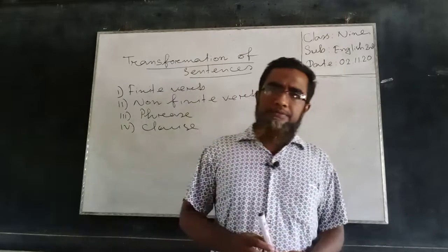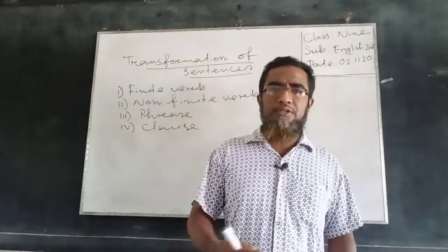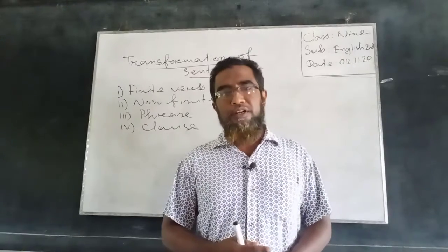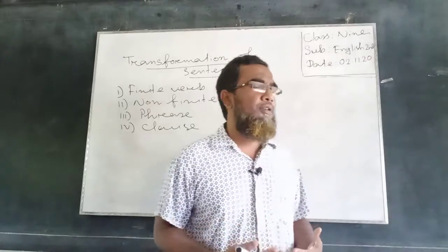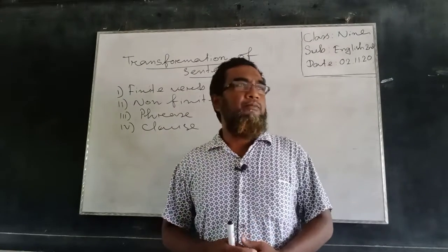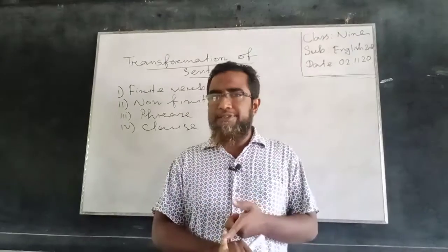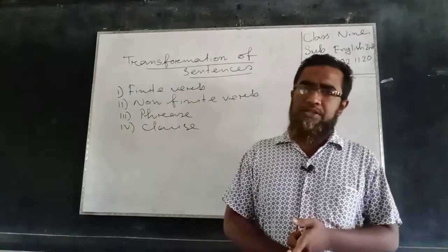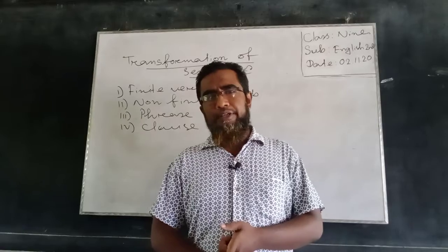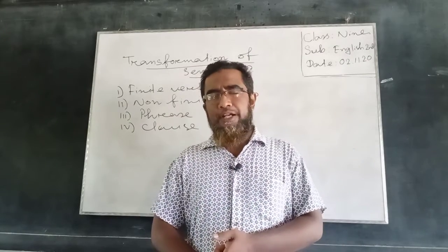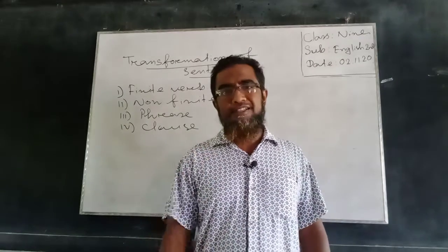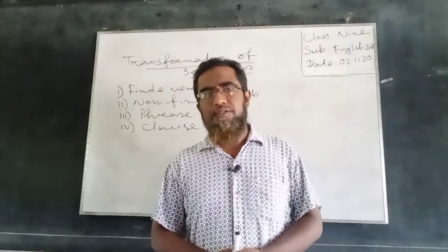We also discussed three kinds of sentences, the definition of three kinds of sentences, namely simple, complex and compound. And if I give the definition just to remind you, simple. What is simple sentence? A simple sentence is a sentence that must possess at least one principal clause, and there will be no other clauses in the sentence. So that sentence is called simple sentence.